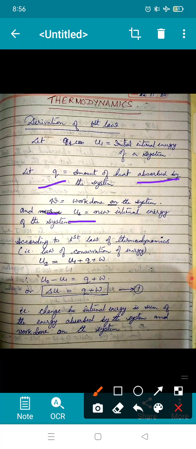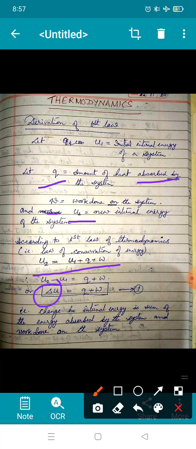Now according to the first law of thermodynamics, you know that U2 should be equal to U1, which was the initial internal energy, plus Q, that is the amount of heat absorbed, plus W, that is the amount of work done on the system. Now when we bring all the U terms together, it becomes U2 minus U1 equal to Q plus W. Now the difference in U2 and U1 is written in the form of delta U, which is Q plus W. That is the first form of the first law of thermodynamics.